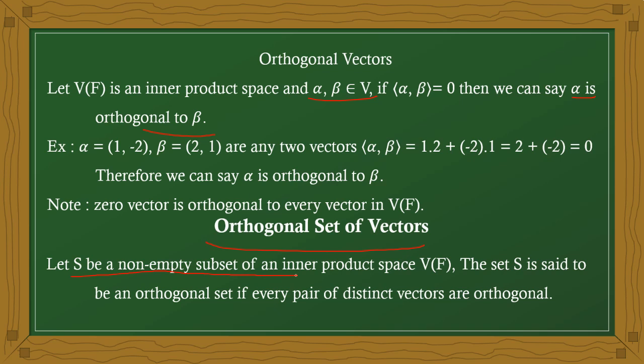S is a non-empty subset of an inner product space. That means S contains at least one element. After that, S is said to be an orthogonal set if every pair of distinct vectors is orthogonal. If you take any two vectors from S, they should be orthogonal. Then only we can say the set is an orthogonal set of vectors. Okay, clear? Now, next slide.